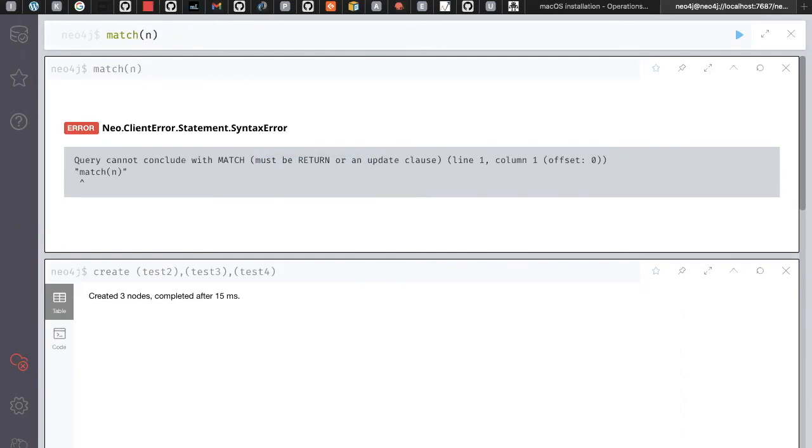When you're using MATCH, obviously we need to use RETURN. Now you think, what is MATCH? MATCH is nothing but selecting the data from the database.